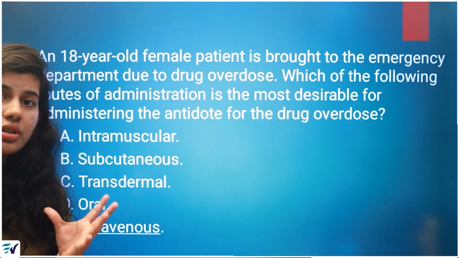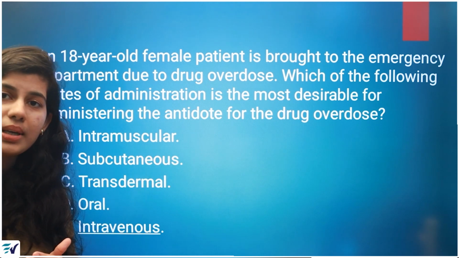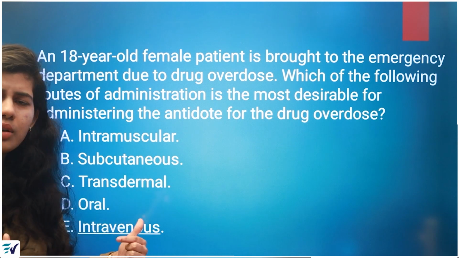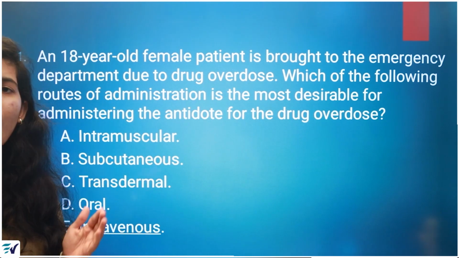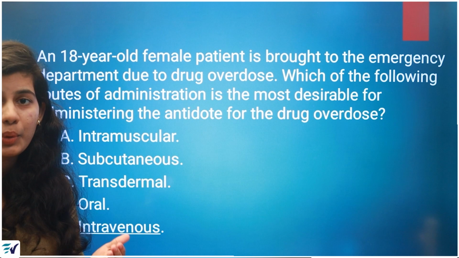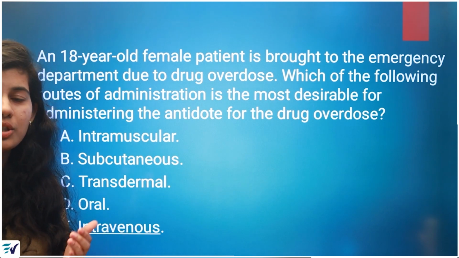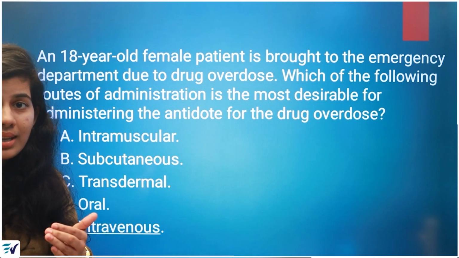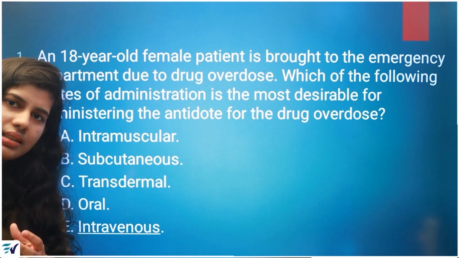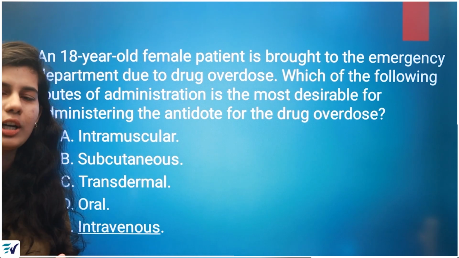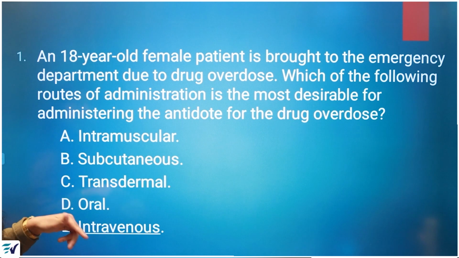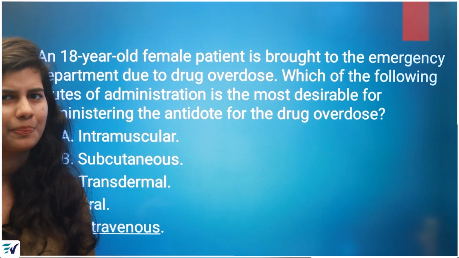We need fast distribution into the systemic circulation. So we cannot go for option D, oral, since the antidote will take a lot of time to reach the systemic circulation. Let us take the next one, transdermal.